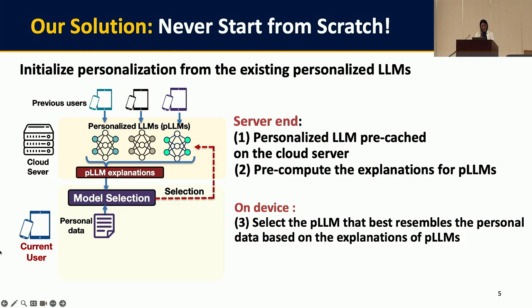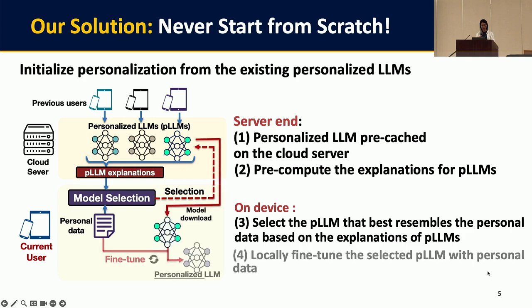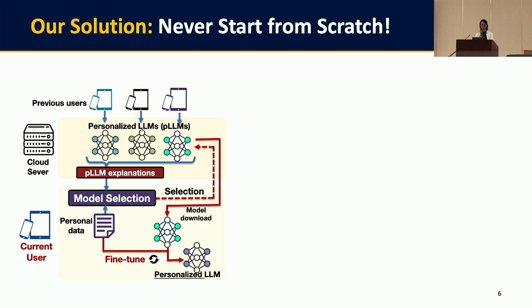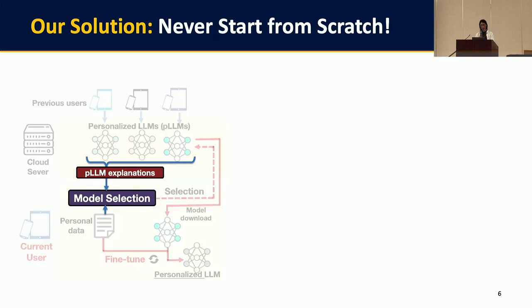And when a new user initiates the personalization, instead of starting from a base model, it first downloads the explanation from the server and compares them locally with its personal data to identify the most relevant PLM. And finally, the user device downloads the selected model and continues fine-tuning from this personalized starting point. So in our framework, the effectiveness depends on the accurate model selection.